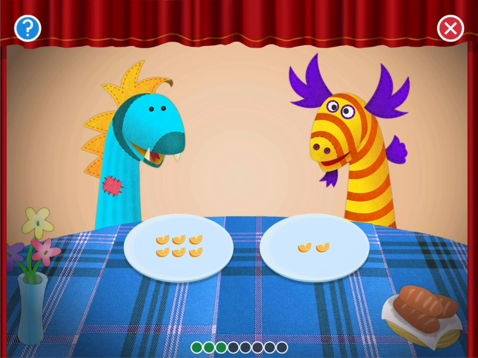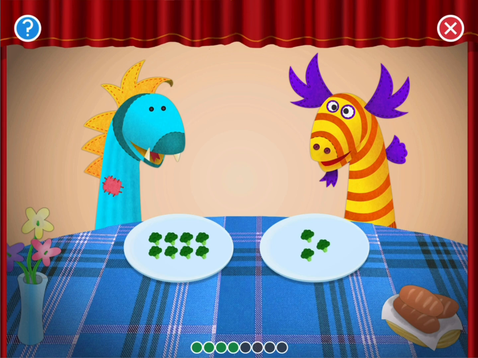The dragon puppets want the plate of orange slices with more. Tap the plate with more. Oops! That plate has less than the other one. Keep trying. The dragon puppets want the plate of orange slices with more. Tap the plate with more. Try this. That plate has more than the other one.